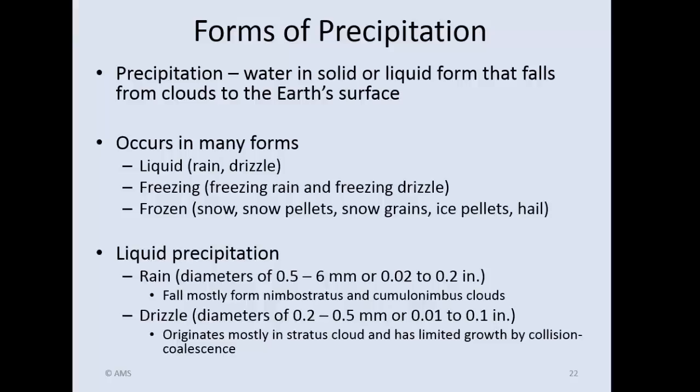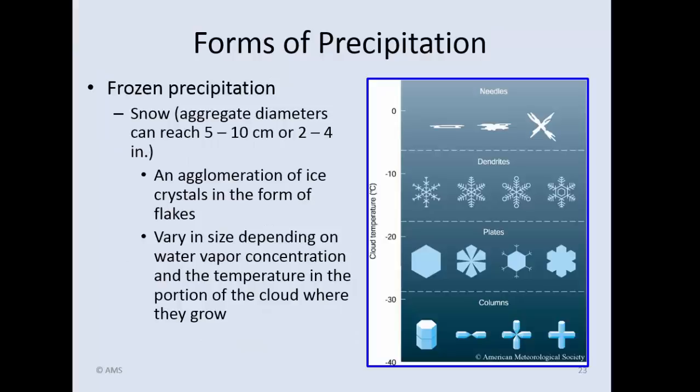All right. And then thirdly, we can get frozen precipitation in the form of snow, snow pellets, snow grains, ice pellets, hail, a lot of different types of frozen precipitation. And you can see I've given you the diameters at the bottom there of liquid precipitation, the difference between rain and drizzle. In terms of snow, it's pretty complicated. You can look over here.